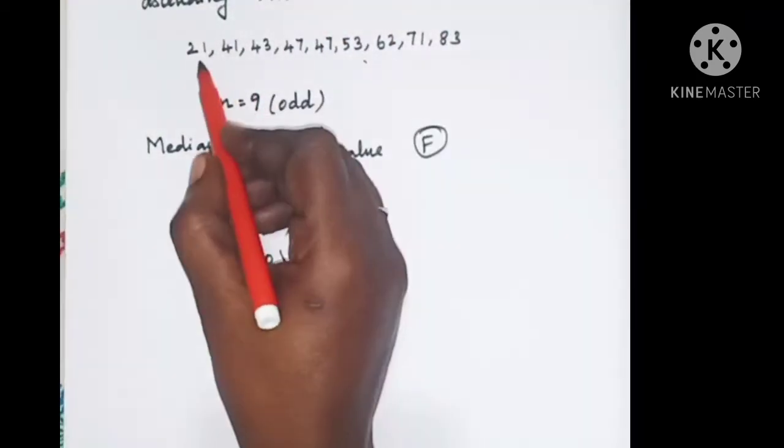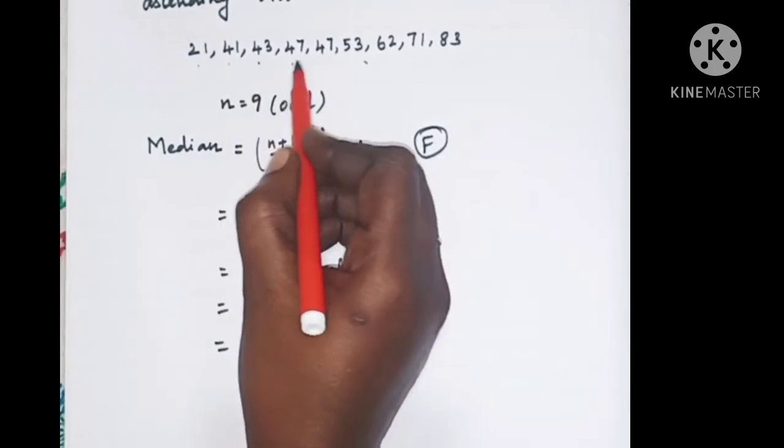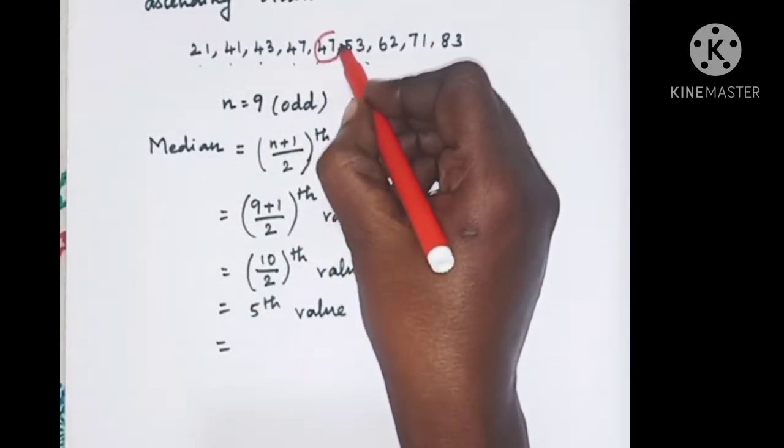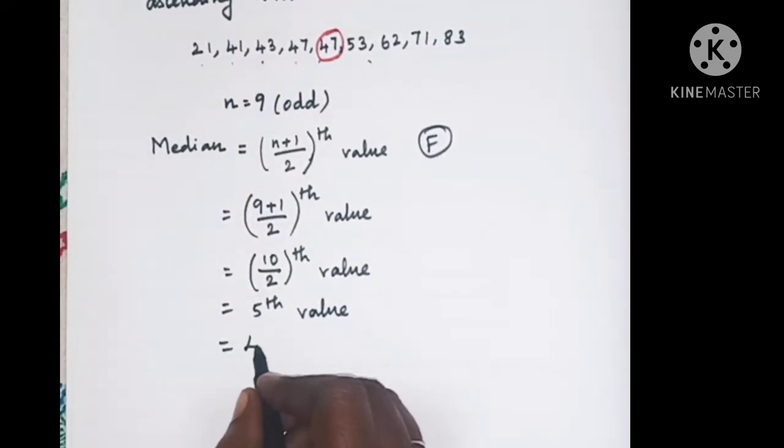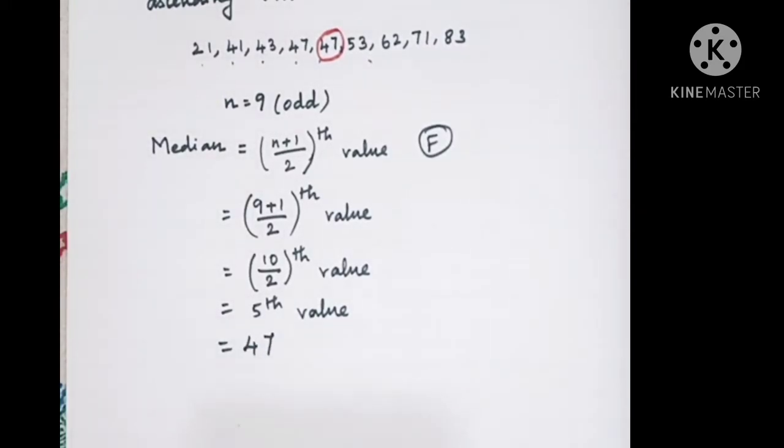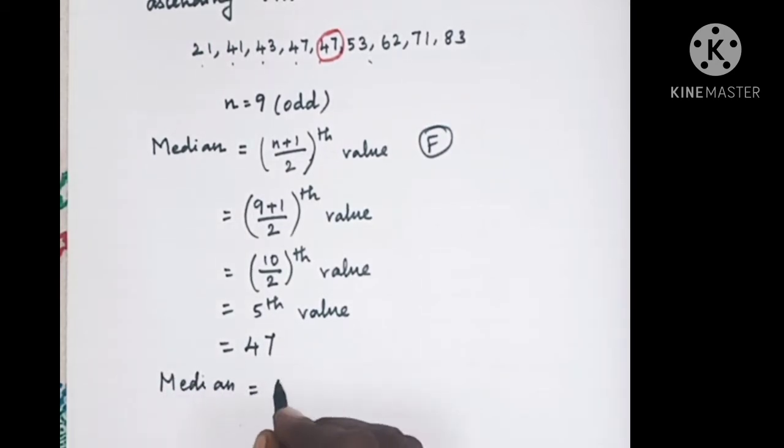Here the fifth value is 1, 2, 3, 4, 5. This is the fifth value of your given data. Therefore, the median, the fifth value, is equal to 47. Therefore, median is equal to 47. This is the answer for the first sum.